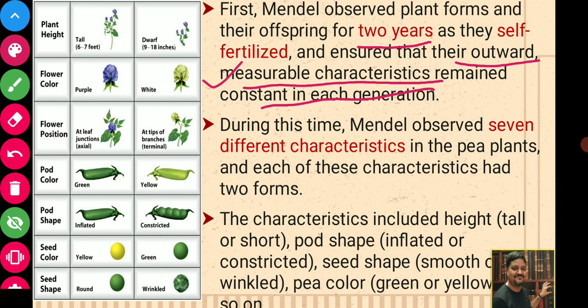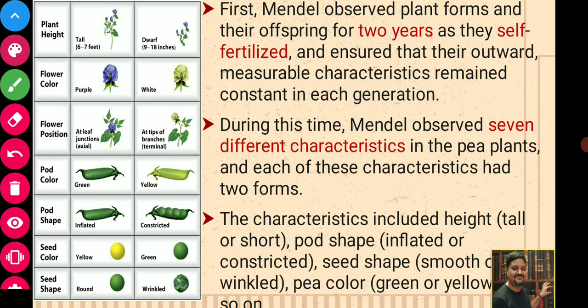During this time, Mendel observed 7 different characteristics. So what were those 7 characteristics? Here you can see: plant height, flower color, flower position, pod color, pod shape, seed color and seed shape. In plant height, tall or dwarf; flower color, purple or white; flower position, axial or terminal; pod color, green or yellow; pod shape, inflated or constricted; seed color, yellow or green; and seed shape, round or wrinkled. So these 7 traits he studied.